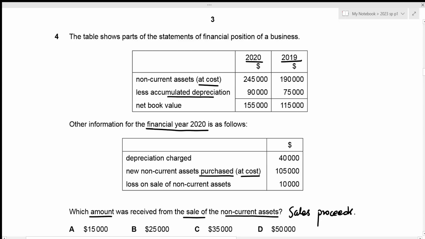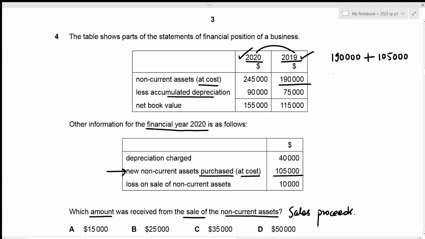So the very first step would be to figure out the cost of that non-current asset which is being sold. All right, so we can prepare a statement for these 2 years, because if you look at the cost of the non-current assets for the year 2019, if we add all of the new purchased non-current assets value to it and subtract all of the cost of the disposed assets, then we get the non-current assets at cost for the year 2020, right? So let's do that. We're going to start with this value, the non-current assets at cost for the year 2019. So that's going to be 190,000. Then we are going to add the cost value of all of the new non-current assets that was purchased in the year 2020, which is given right here. And it has the value 105,000.